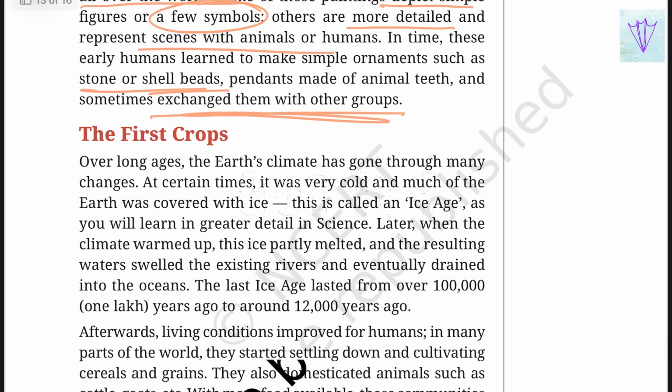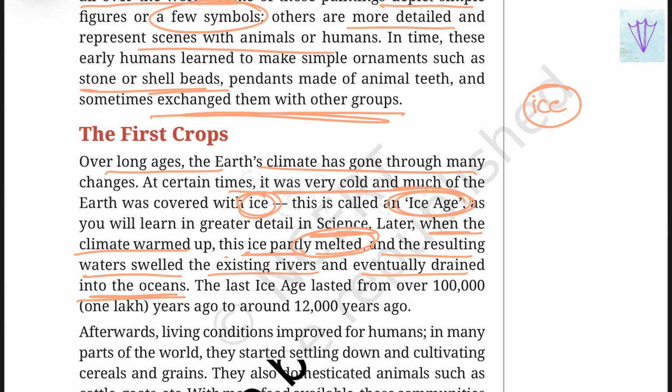The first crops. Over long ages, the Earth's climate has gone through many changes. At certain times, it was very cold, and much of the Earth was covered with ice. So, this is called the Ice Age, as you will learn in greater detail in science. Later, when the climate warmed up, this ice partly melted, and the resulting waters swelled the existing rivers and eventually drained into the oceans. So, first we had complete ice cover, which is known as the Ice Age, and later this ice started to melt, and this later formed the oceans.